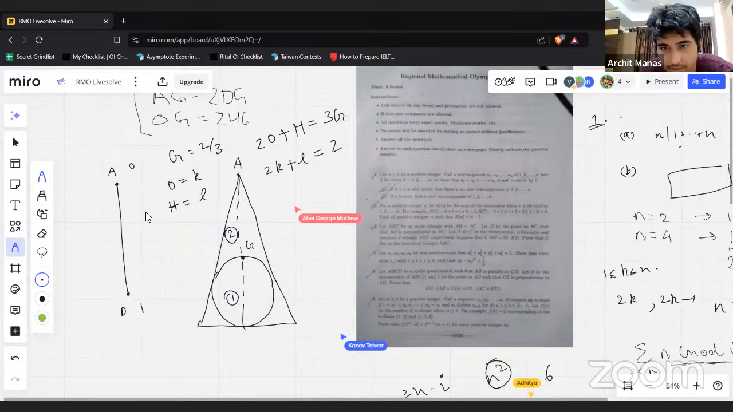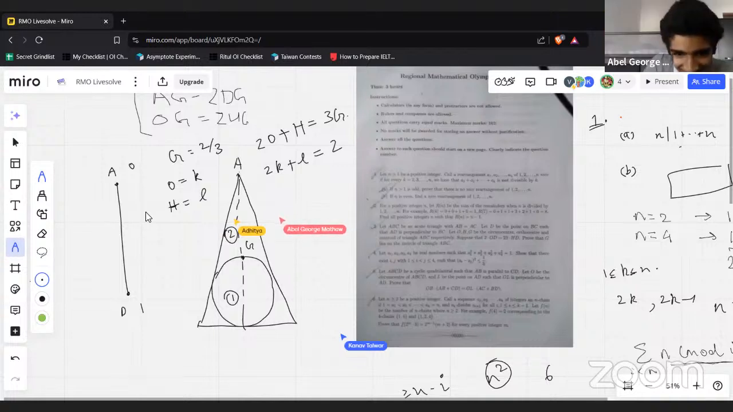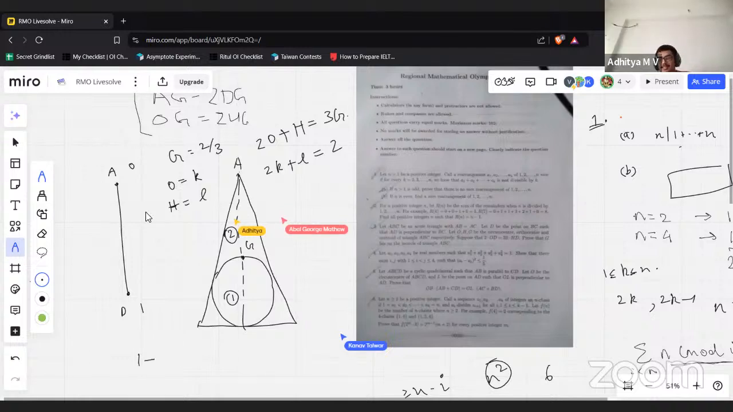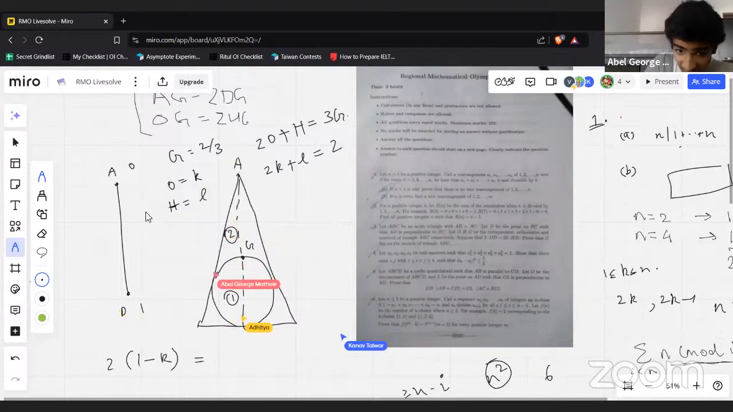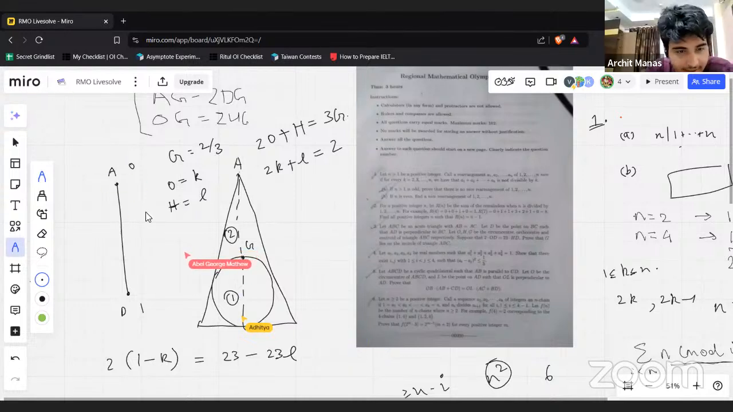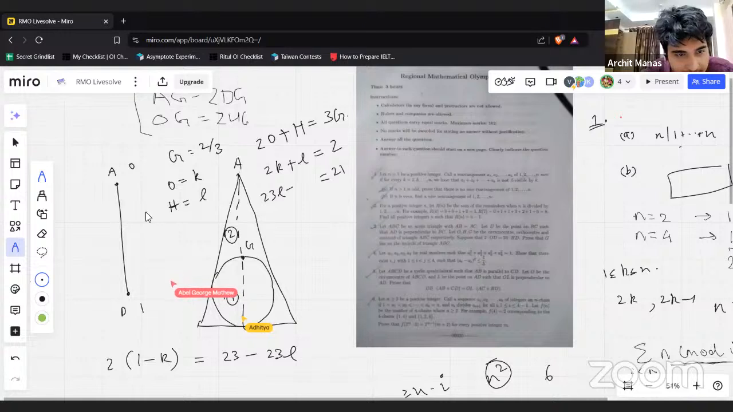And then 2 times OD is 23 times HD. What is that telling us? Just POP at A. OD is D minus O, which is 1 minus K. HD is 1 minus L. So 2 minus 2K is equal to 23 minus 23L. Okay, now we can solve for K and L. We have simultaneous equations: 21 is equal to 23L minus 2K, right?